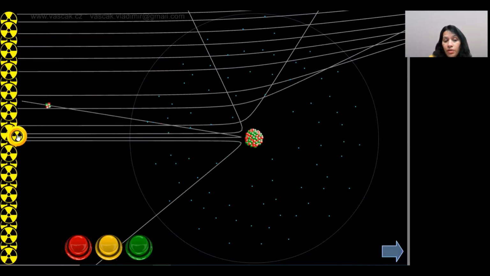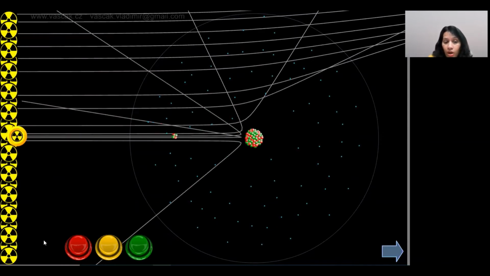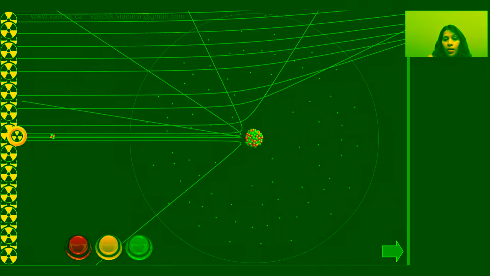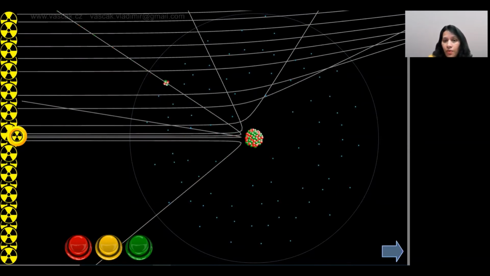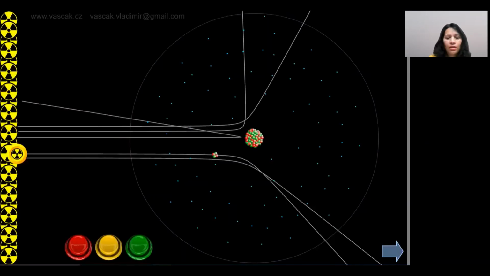So the observations of Rutherford were that, from his experiment only, he gave the Rutherford model of an atom, right? So in this, we have observed. But the structure of the atom which Rutherford gave has certain limitations.